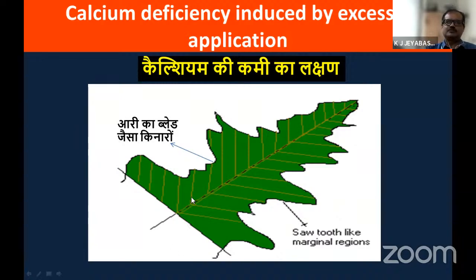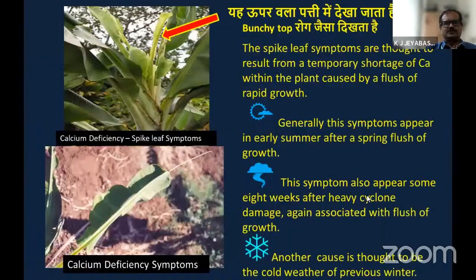You see this calcium deficiency symptom: only the midrib is there and the leaf lamina is poorly formed. It has a zigzag, sawtooth-like appearance. This is due to calcium deficiency. You can see the field view of this calcium deficiency. Only the midrib is there and the leaf lamina is not properly formed, so a whip-tail-like appearance is taking place. This is due to calcium deficiency.